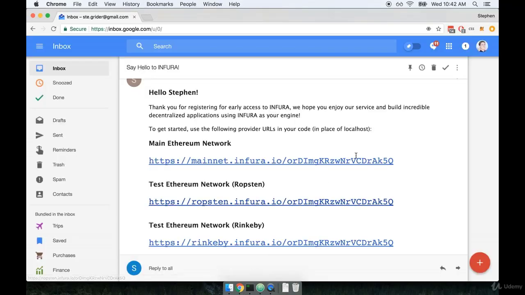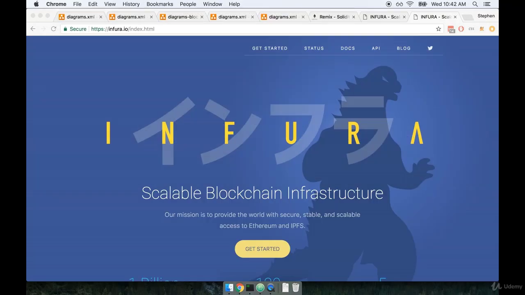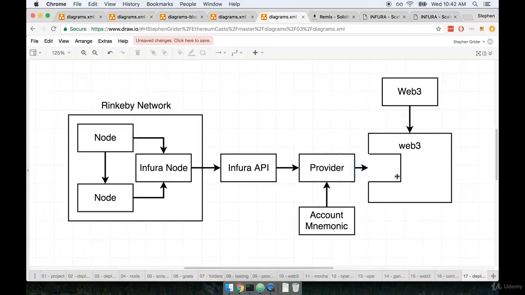All right, so back over to our diagram. Let's get a better sense of exactly what that module is doing for us. So we were just looking at this diagram a moment ago, and we had said several times now that the provider is how our Web3 instance talks to some particular network. We just installed a special provider that allows us to not only connect to some outside API or some outside node, but it also allows us to simultaneously unlock an account.